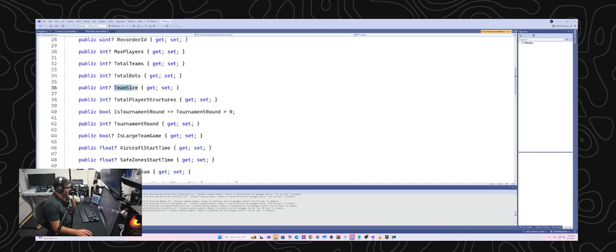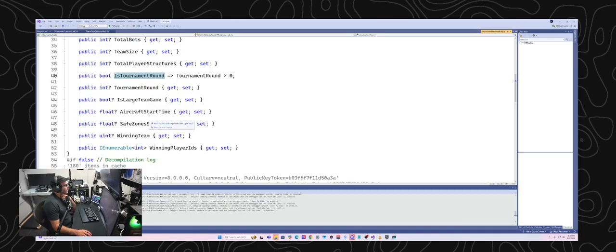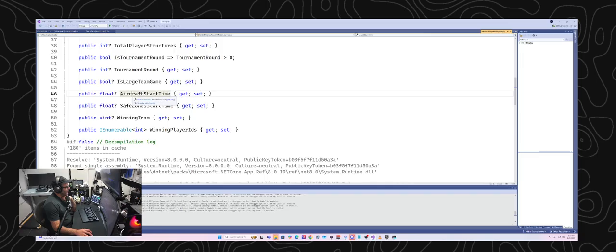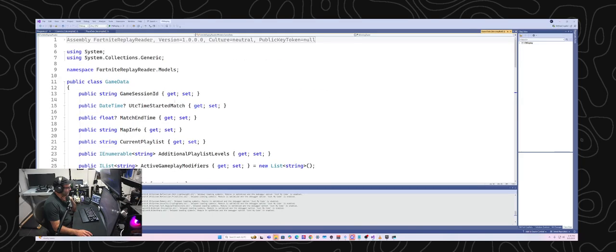Team size, that would be squads, duos, solos. Is tournament round, that would tell you if it's a comp match or not, I'm assuming. Is large team game. I'm assuming that would be something above 4 players. Interesting. Aircraft start time. Safe zone. I'm assuming aircraft start time must be the bus start time, maybe. And then the safe zone start time, and then winning team. So these are all things that you can get out of the game data.